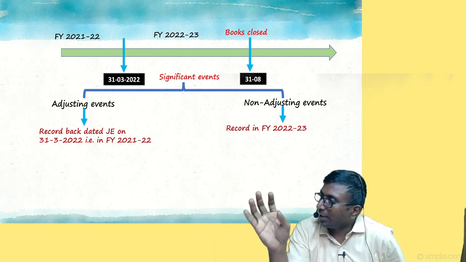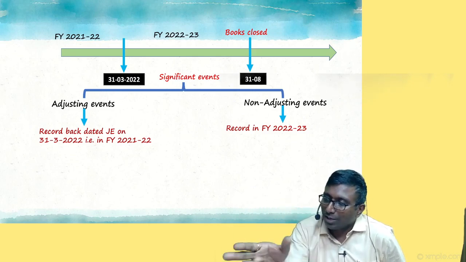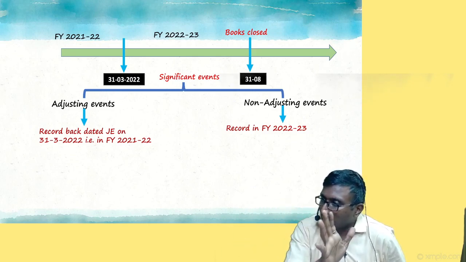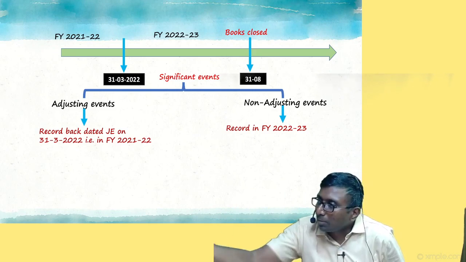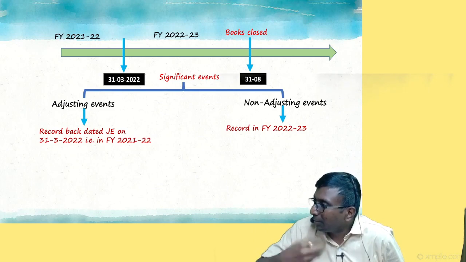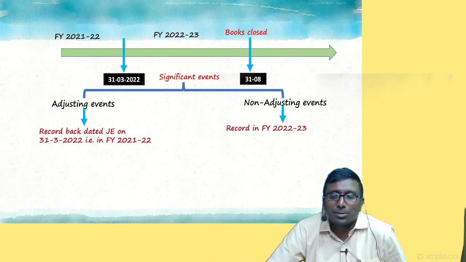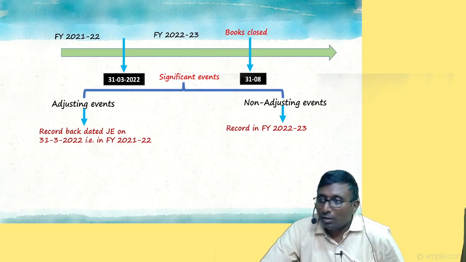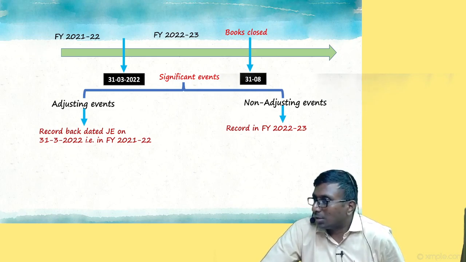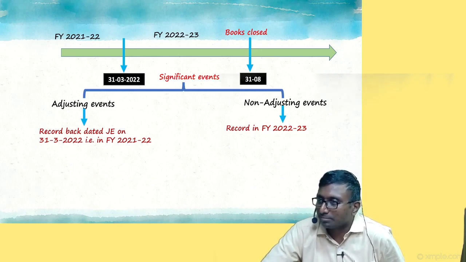That's the reason. I hope you understood, my dear friend. It is a non-adjusting event, as you people rightly said. You will not record a journal entry on 31st March. But don't I need to tell my members who are going to come to the AGM? Isn't it my courtesy? Now, when members come, they will ask, what is the matter? What's going on? What's up? If they ask, what should I say? You have to tell them.